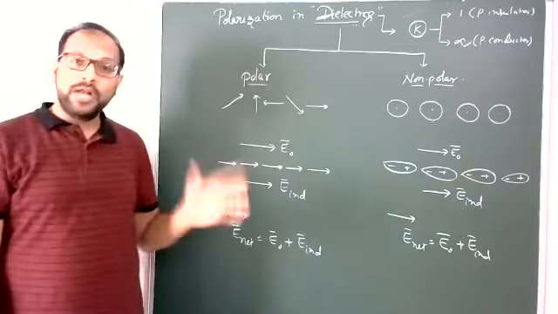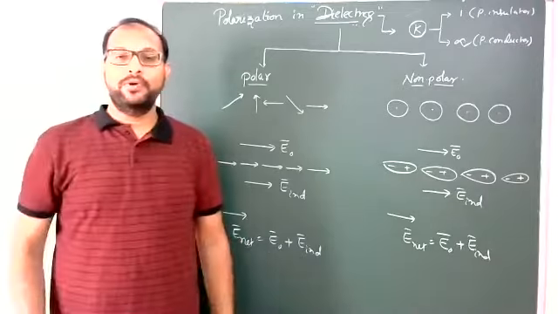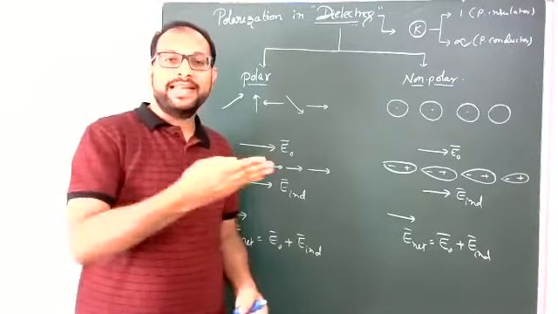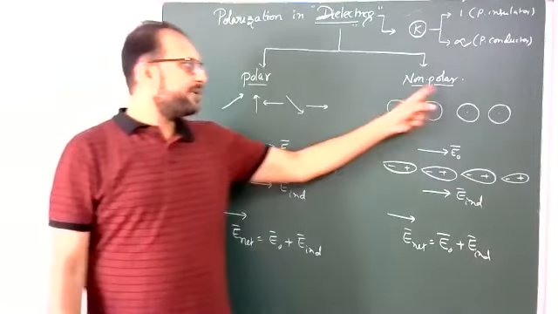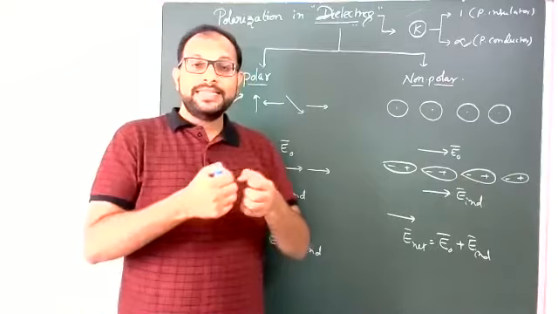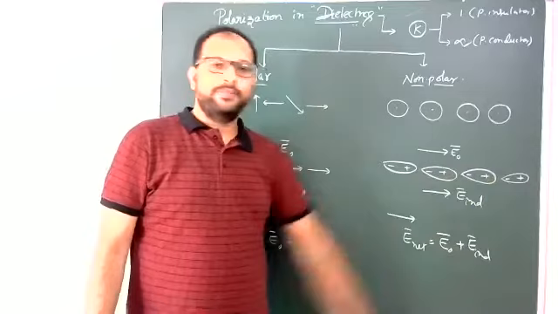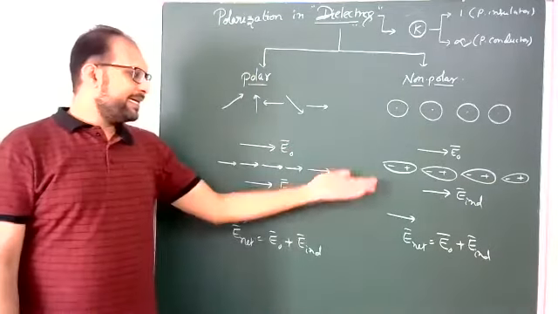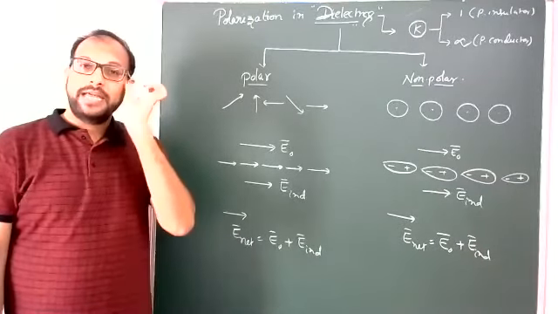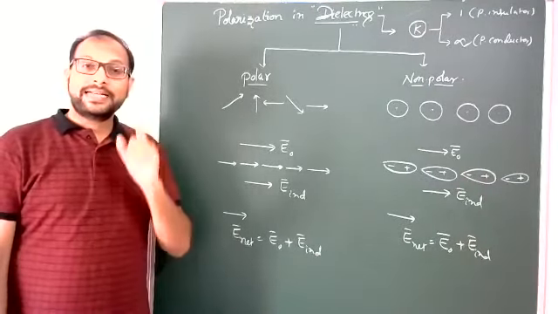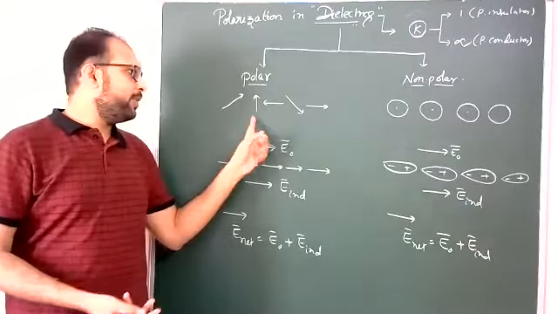In the case of polar, already randomly arranged dipoles are oriented in a particular direction due to the external electric field. In the case of non-polar, there is a stretching of the molecule such that electric dipoles form. Later, the electric field will be induced. So in both polar and non-polar, an electric field will be induced, but the procedure is different.